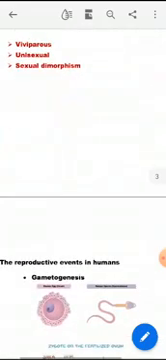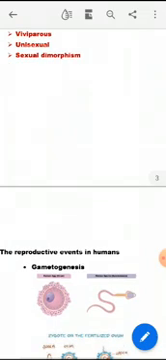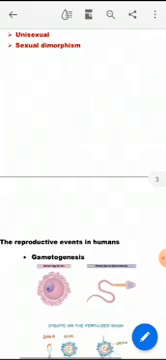Let us talk about the reproductive process in human beings. Human beings are viviparous. They are giving birth to their young ones. Also, they are unisexual. It means sexes are separate. They exhibit sexual dimorphism. That means both male and female have distinct features.